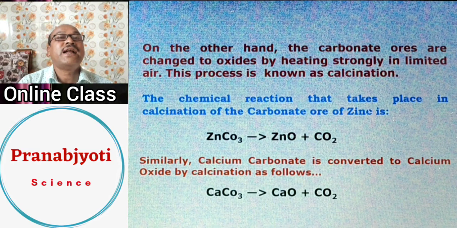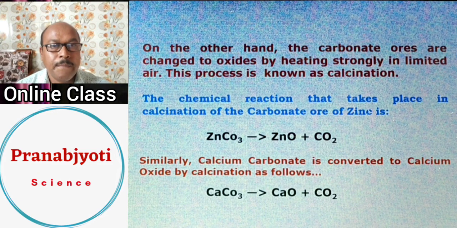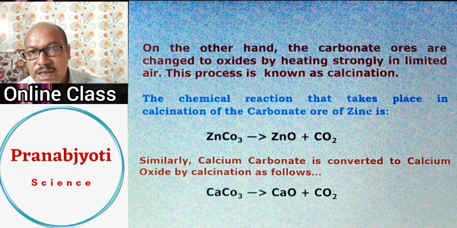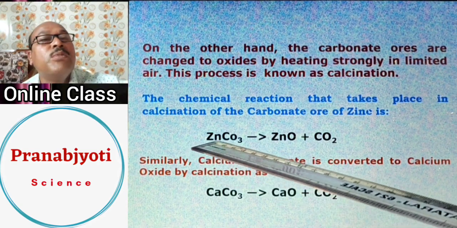Similar to roasting, there is another process. If it is not a sulfide ore but a carbonate ore, then these carbonate ores are never roasted, but they are calcinated, and this process is called calcination. So what is calcination? In this process of calcination also, we heat the carbonate ore, but the difference is that it is done in the absence of air. Roasting was done in the presence of air, but calcination is done in the absence of air. So if we heat the carbonate ore in the absence of air, it will easily get converted to oxide.